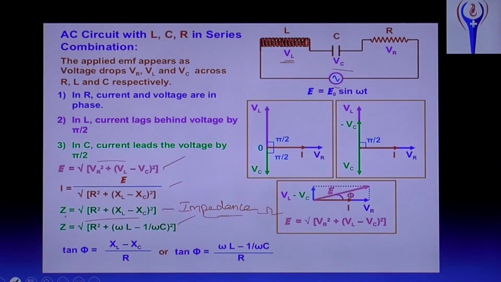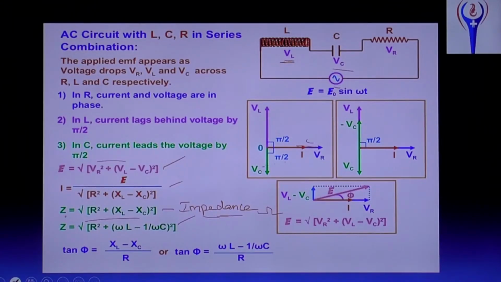And this is a graphical representation. For the resistor VR, current and voltage are in the same phase, in the same direction, so its phase angle is 0. For an inductor, the voltage leads the current by pi by 2. And for a capacitor, the voltage lags behind the current by pi by 2. That is represented by this graph.